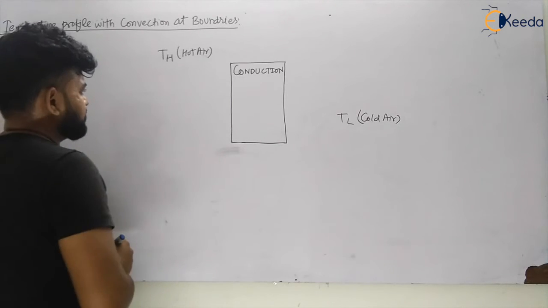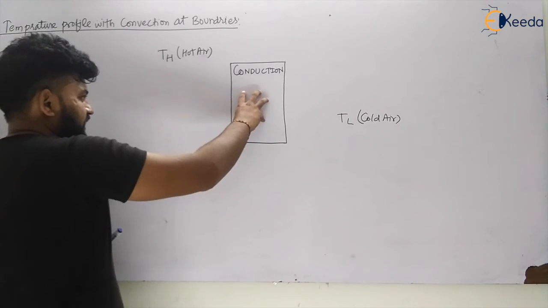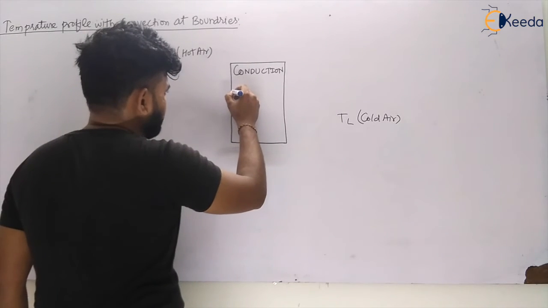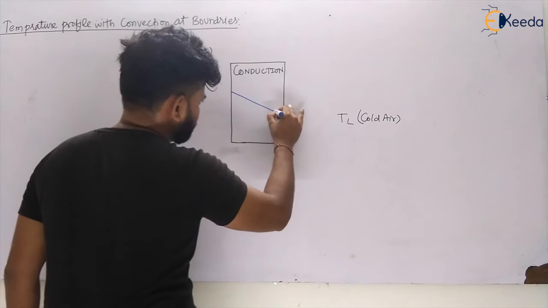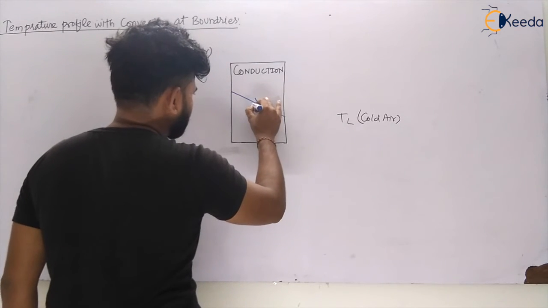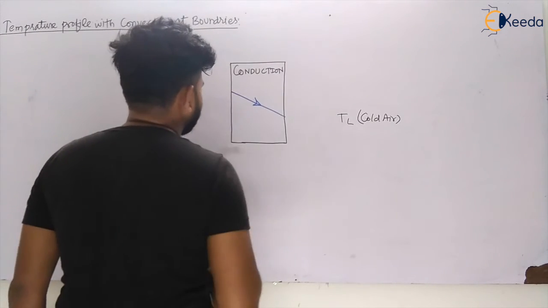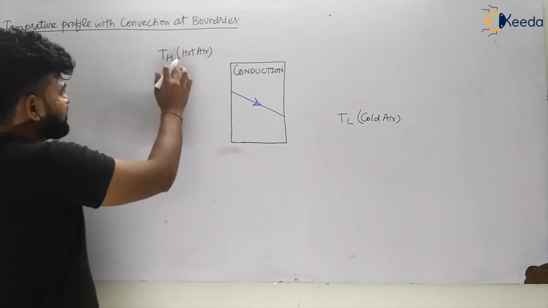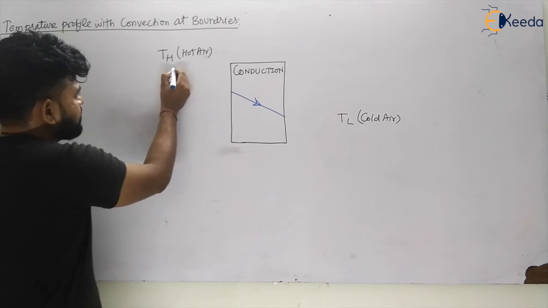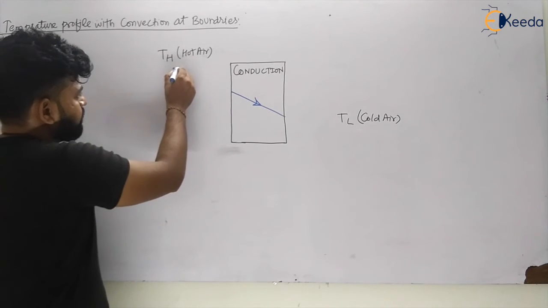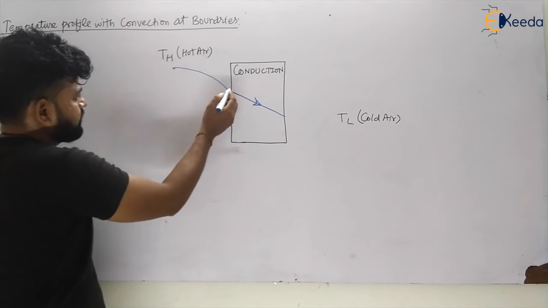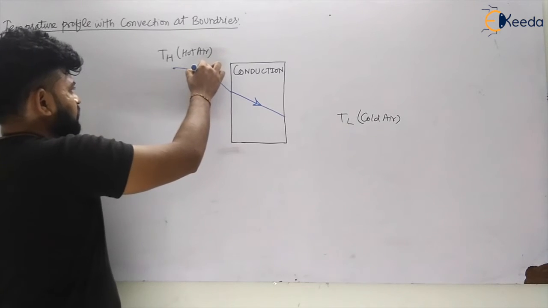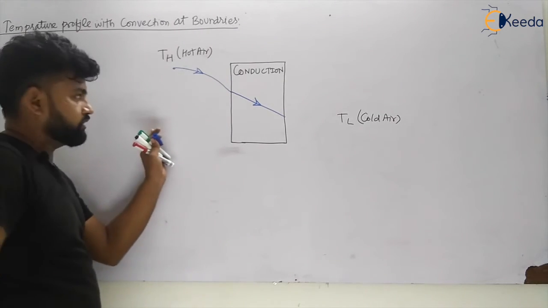So my dear students, let us see what the temperature profile will be. The temperature profile in this case will be linear. We have already seen this. So this is your linear temperature profile. From this side, the temperature profile will be like this, that is the temperature profile due to convection at the hotter side.